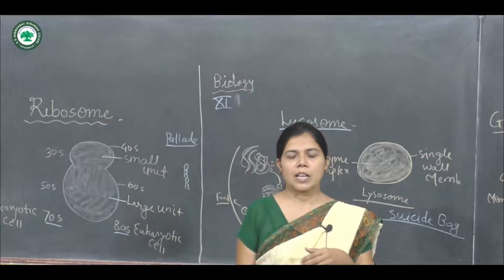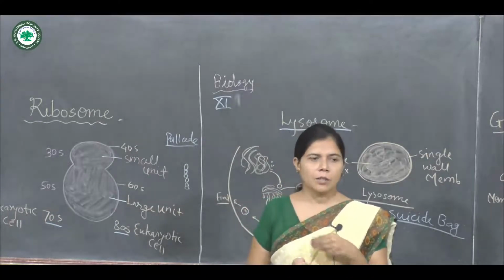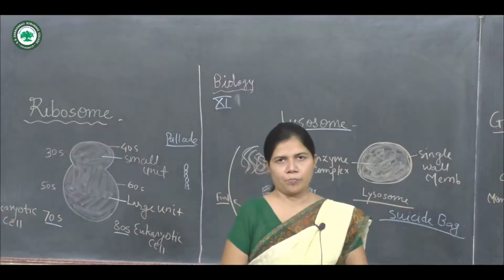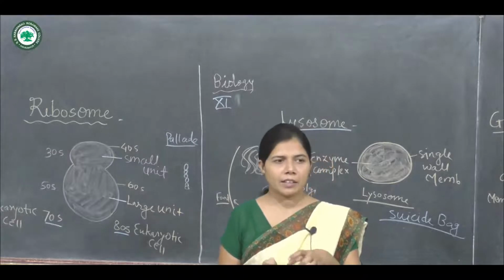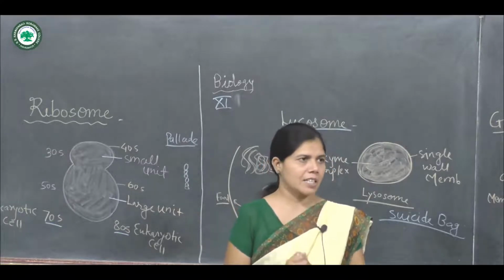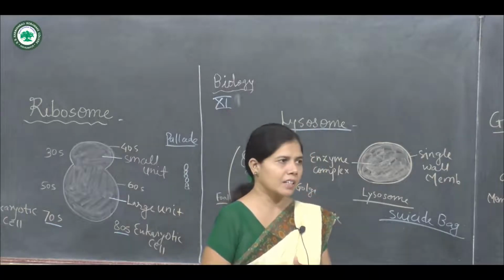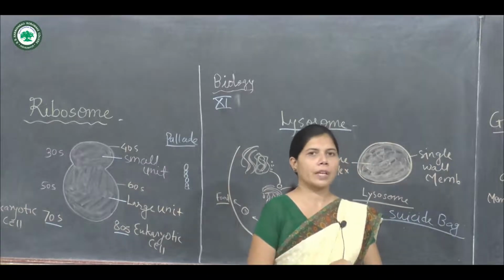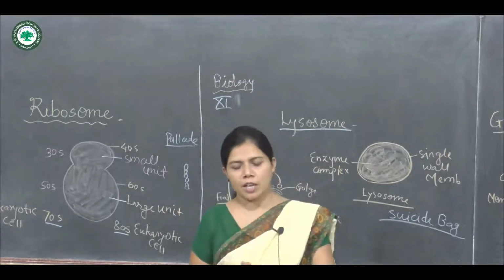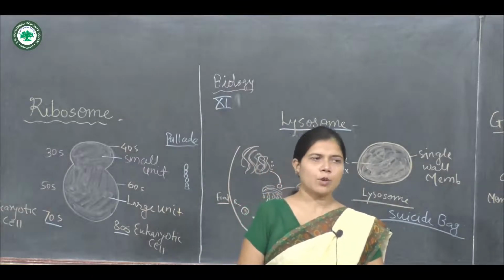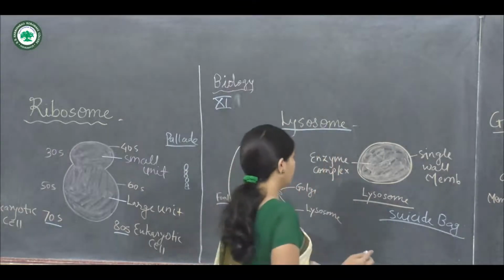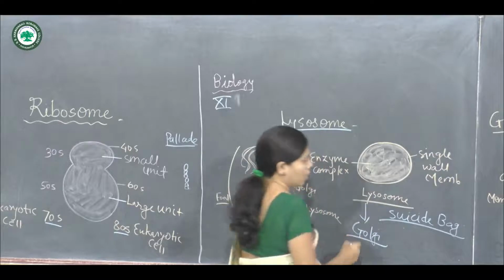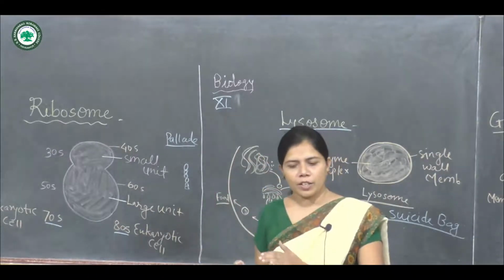The injured cellular organelles, or dead cells, are easily digested by the lysosome. The organelles from those dead cells are automatically digested by the lysosome and mixed with the cytoplasm of that cell. That's why it is known as the suicide bag. The lysosomes originate from the Golgi apparatus, or Golgi complex, or Golgi bodies.